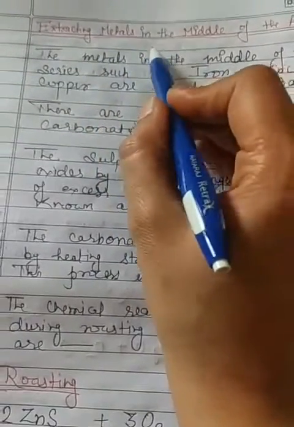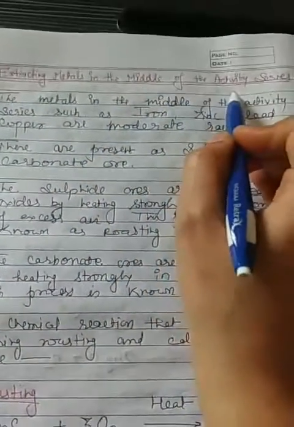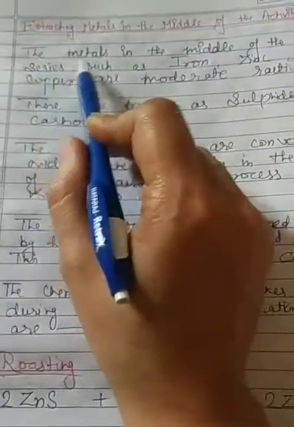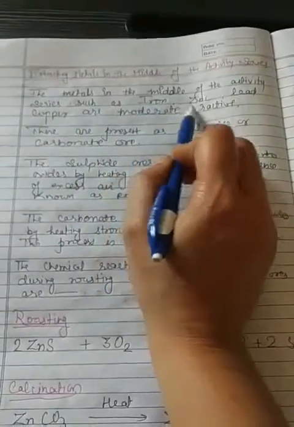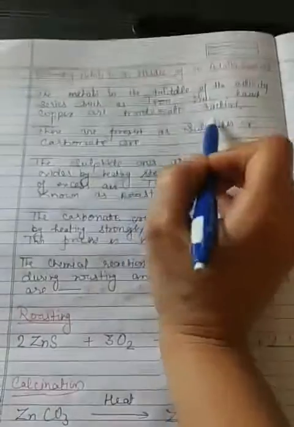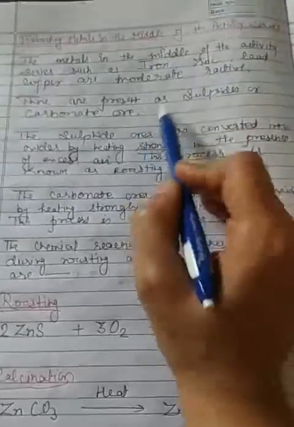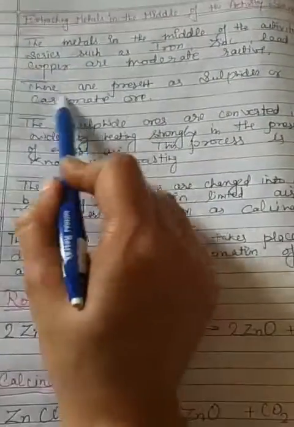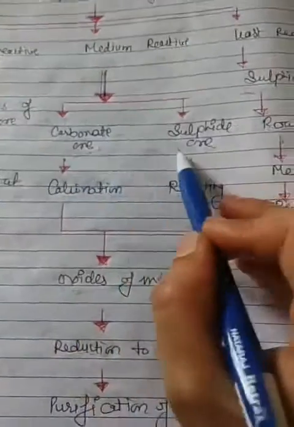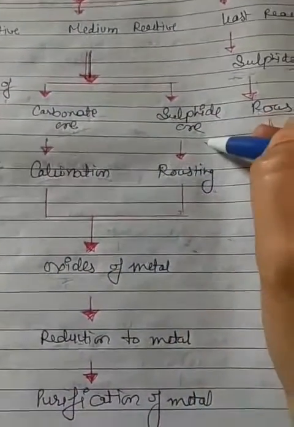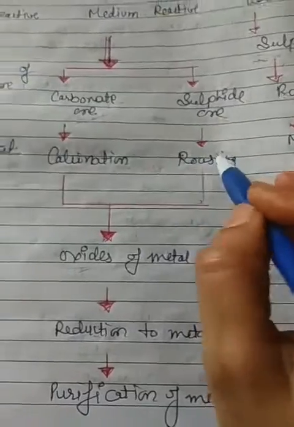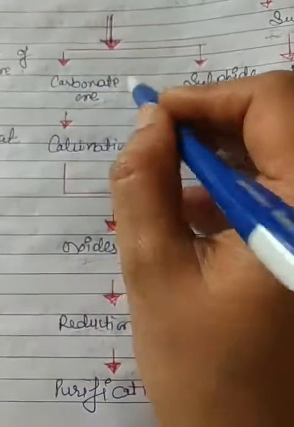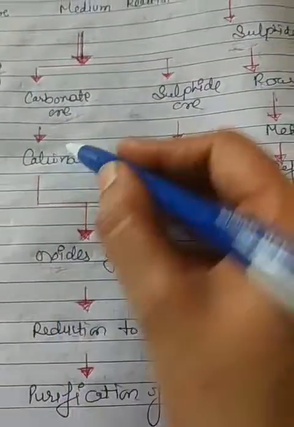Extracting metals in the middle of the activity series. The metals in the middle of the activity series, such as iron, zinc, lead, and copper, are moderately reactive. They are present as sulfide or carbonate ore. Metals from sulfide ore are extracted through the roasting process, and metals from carbonate ore are extracted with the calcination process.